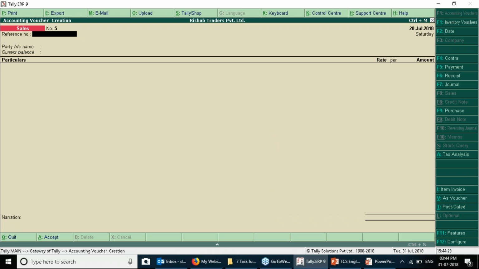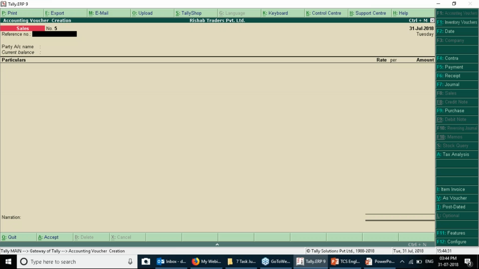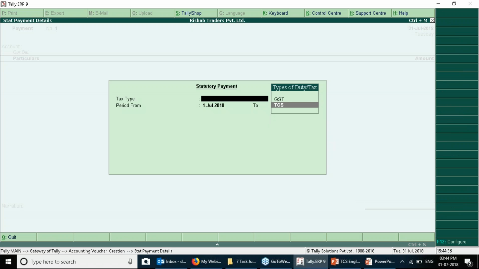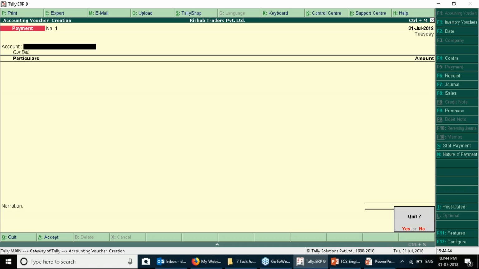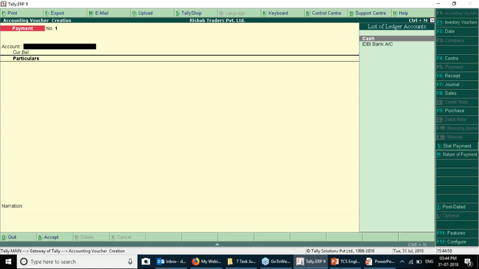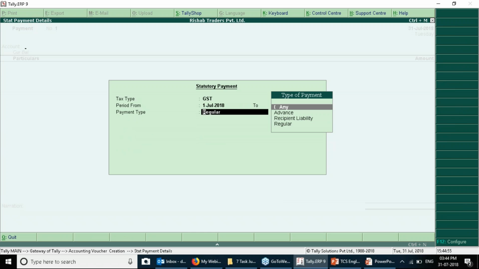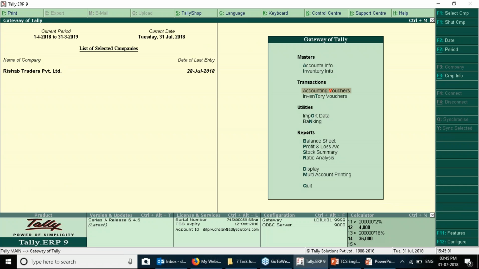So you need to pay the transaction within the 7 days. You can make a payment entry as payment of GST. So you can provide all the list of ledgers.